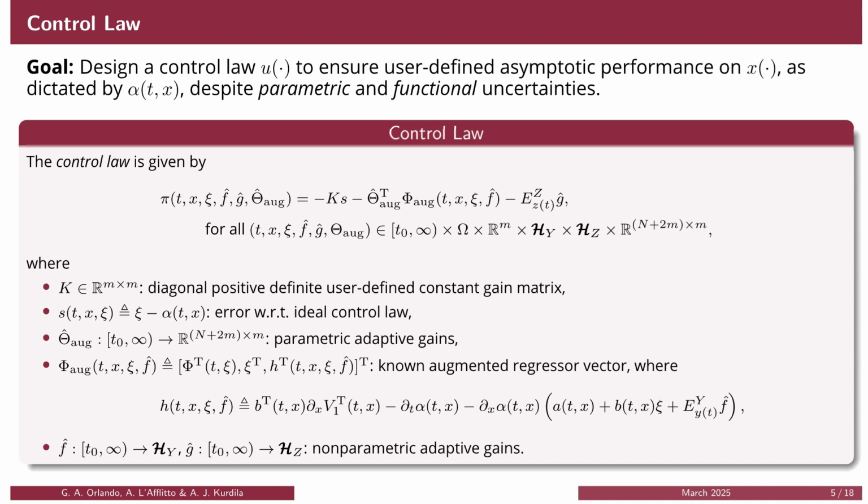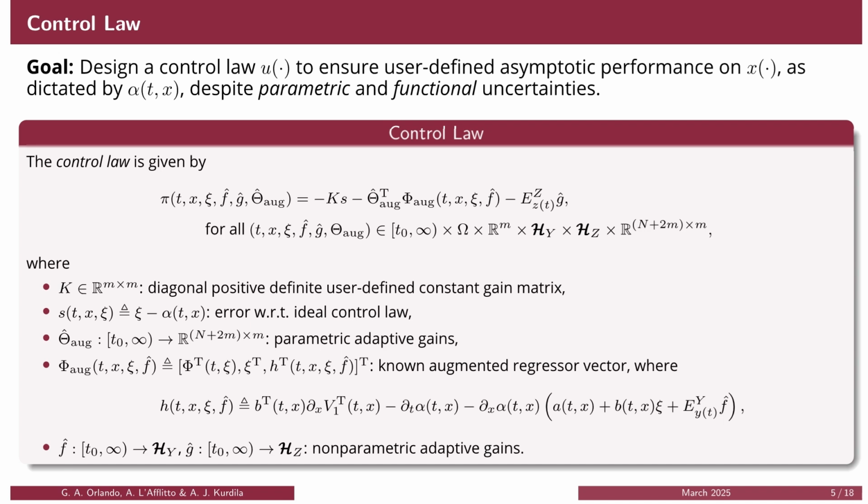This law depends on time, system states, and both parametric and non-parametric adaptive gains. The first term is proportional to S, which denotes the error between the ideal control alpha and the state C. The last term is a nonlinear cancellation component that adapts to compensate for functional uncertainties in the C dynamics. In between, the parametric adaptive gains theta pre-multiply an augmented regressor vector, which is modified to incorporate the function h.